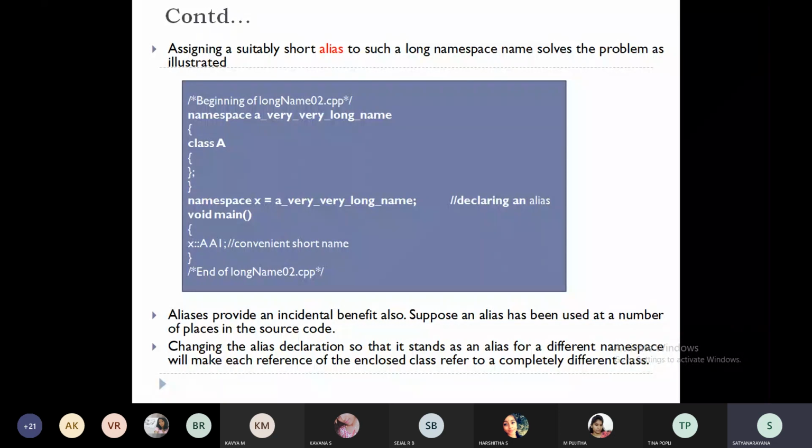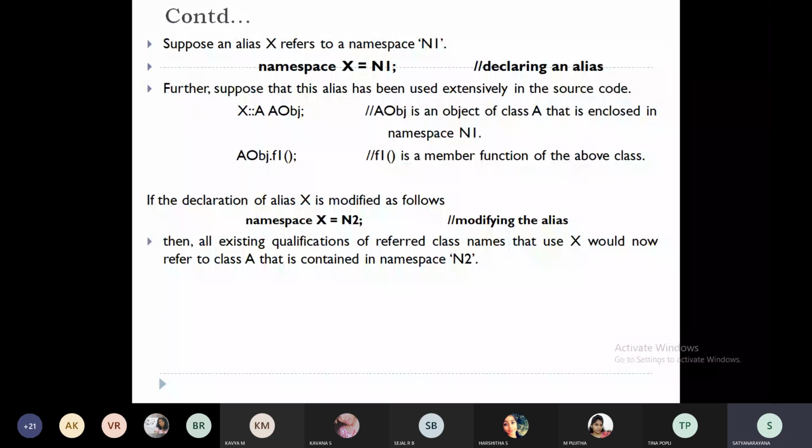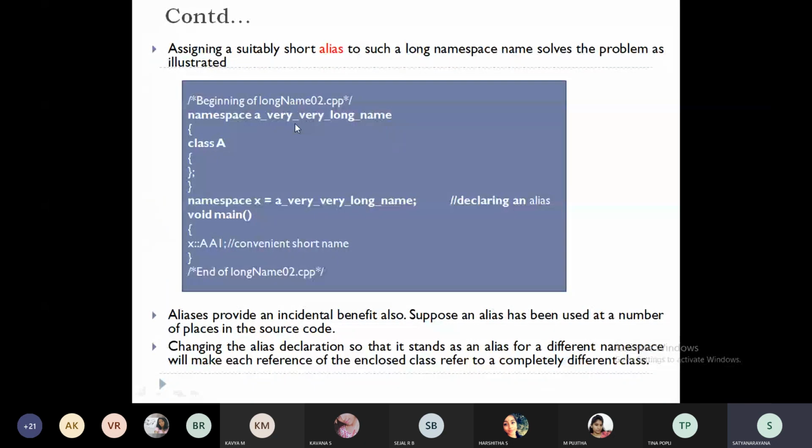Aliases, we are going to use alias. Hope you know what alias is. Alias is nothing but instead of using standard input output, we can make it an alias as std, like that. So this is an example. Instead of using a very big name, we are using alias X. So X is going to be an alias for this very big name.